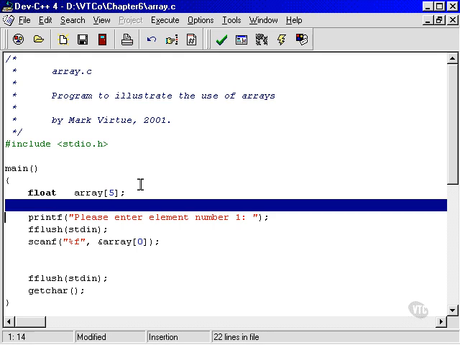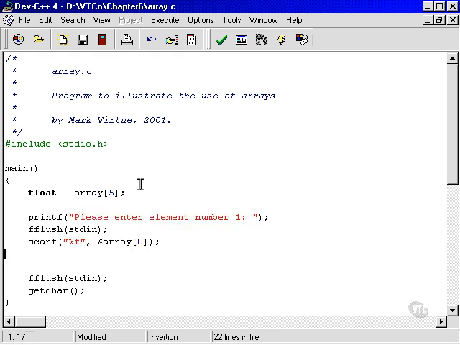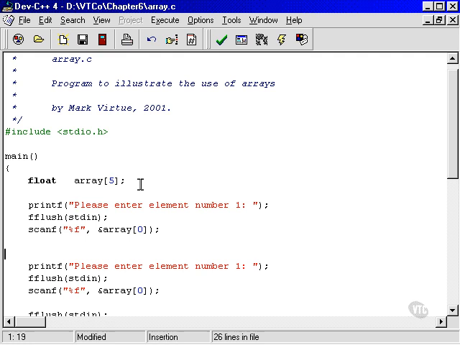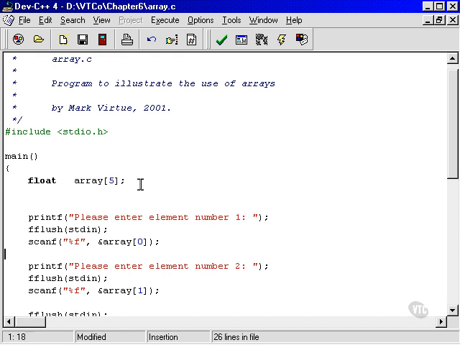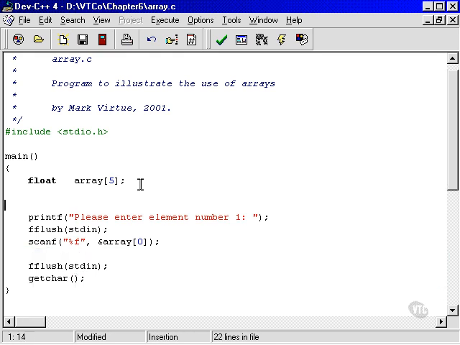Okay, now that bit of code will actually work, but that will only work for the first one. So then what we'd have to do is copy and paste all that code again, and then change this to a 2 and change this to a 1, and so on, and we'd have to do that 5 times. Now obviously that's a little silly, so we won't do that. What we'll do instead is put this in a loop. I'll just get rid of this code down here, and we'll use a for loop, and we'll use an array index called I for index.